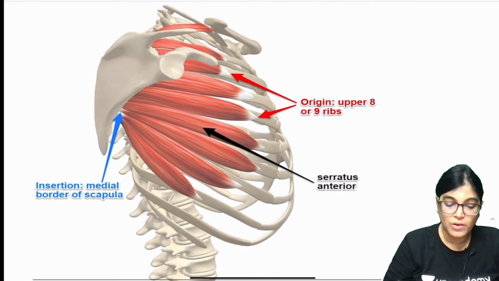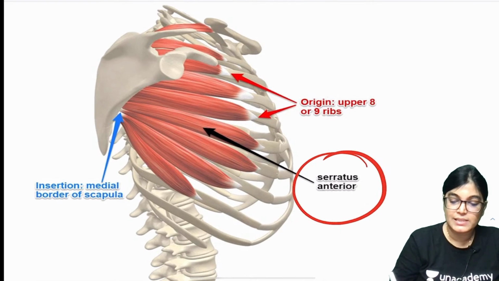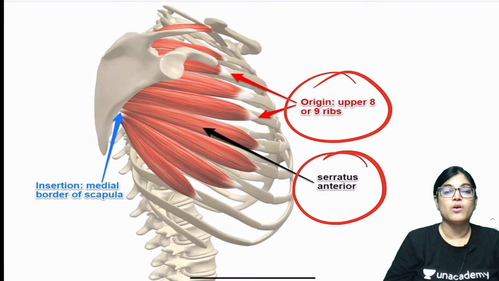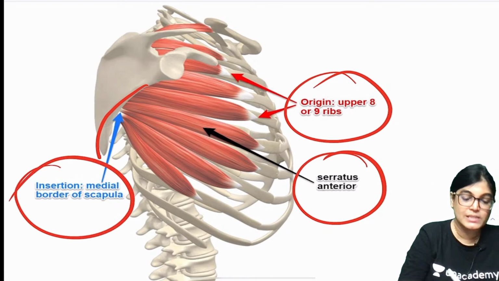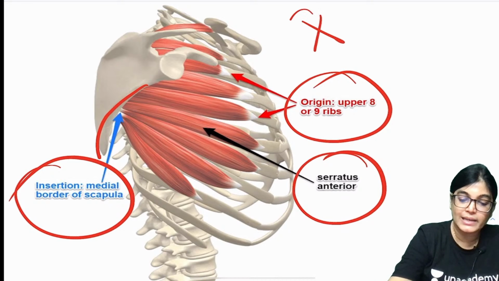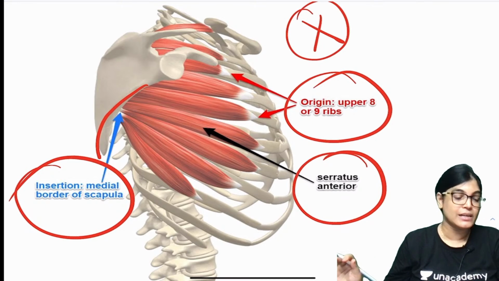Now, one of the options was serratus anterior muscle. Serratus anterior originates from the ribs and inserts into the medial border of the scapula. Again, it is not attached to the clavicle. So serratus anterior can't be the correct answer.